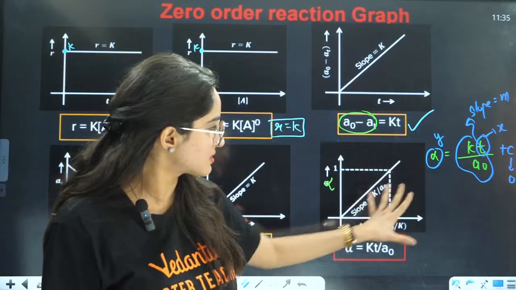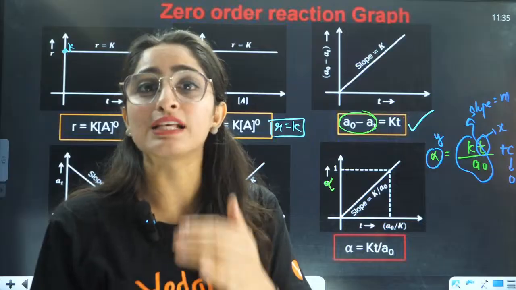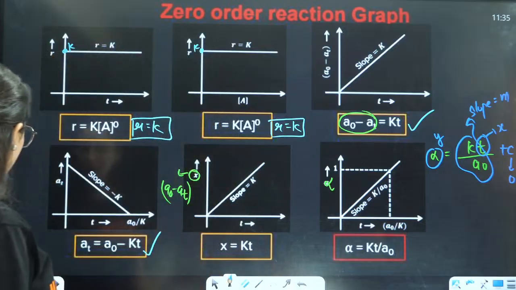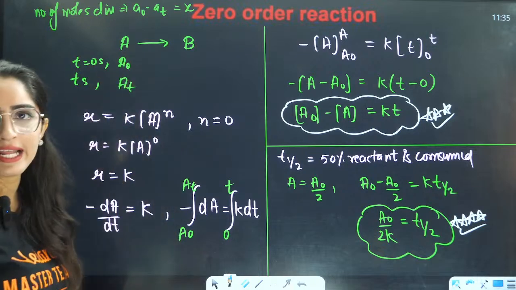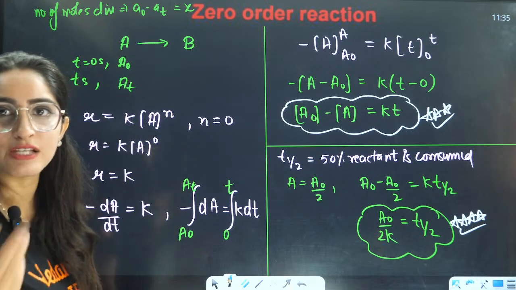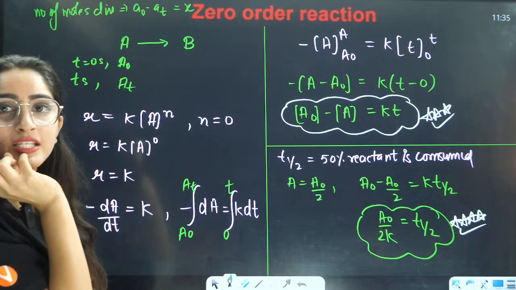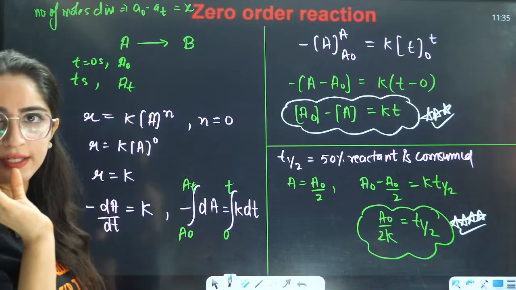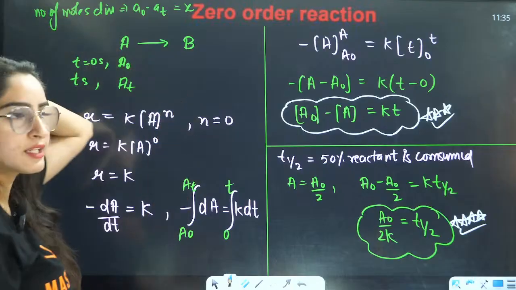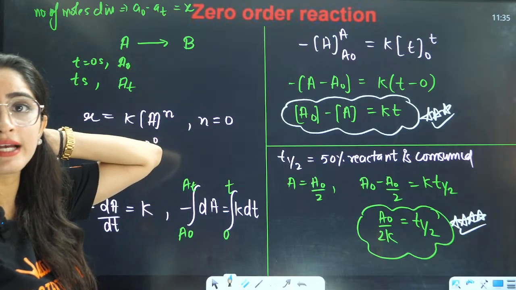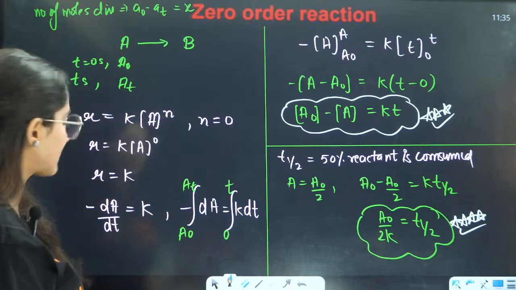Students, tell me, is this clear to you or not? What is alpha? That is the number of moles dissociated. Initially we had A0 and finally we had AT. So how many moles are dissociated here? That is A0 minus AT, the moles taken out from the initial amount.